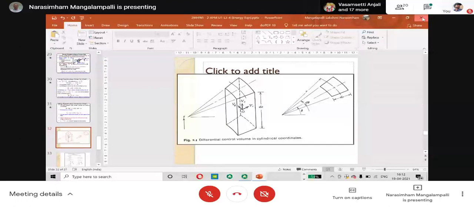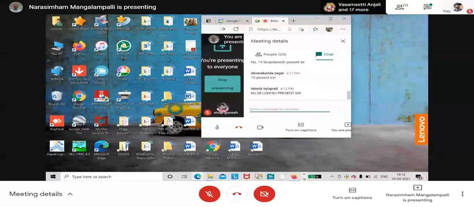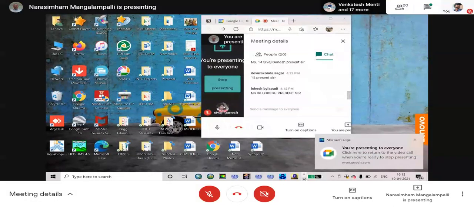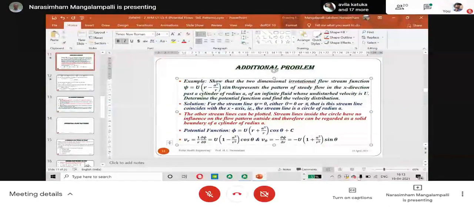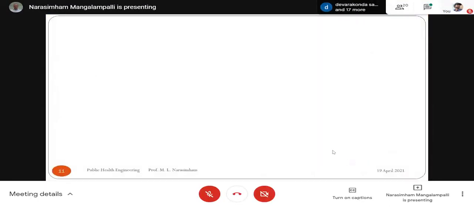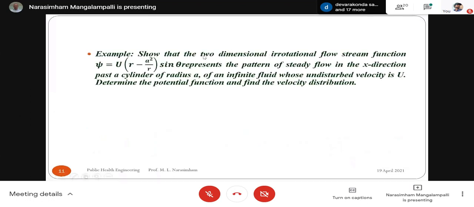Now let us go to the problem which I have given. Show that the two-dimensional irrotational flow stream function psi is equal to u into r minus a square by r sine theta represents the pattern of steady flow in the x direction past a cylinder of radius a of an infinite fluid whose undisturbed velocity is u.